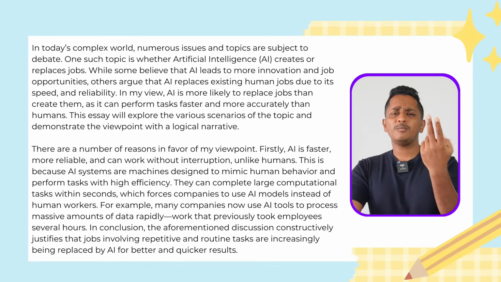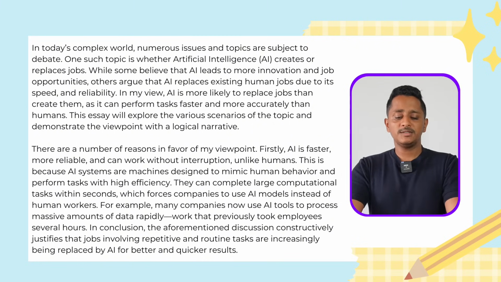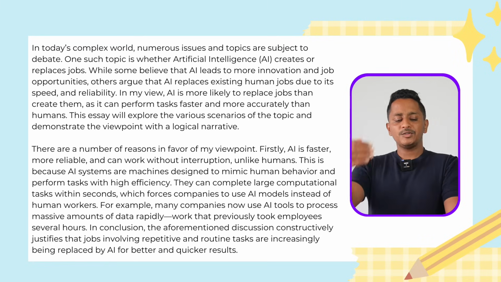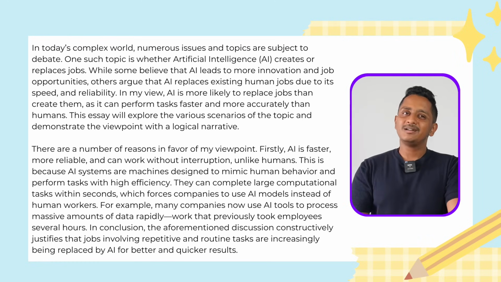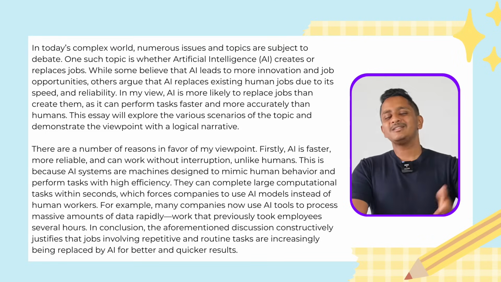We already wrote two complex and one simple. For example, many companies now use AI tools to process massive amounts of data rapidly, work that previously took employees several hours. Simple sentence. In conclusion, the aforementioned discussion justifies that jobs involving repetitive and routine tasks are increasingly being replaced by AI. Simple sentence. We wrote, I think, three or four simple sentences and two complex sentences. There is a mix of everything.